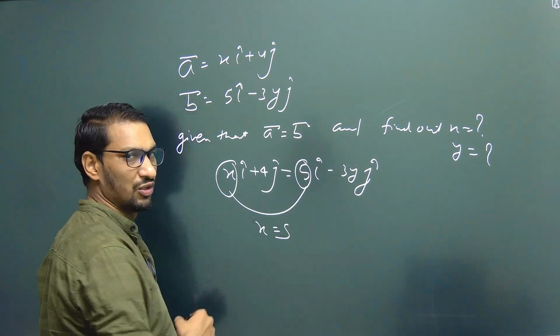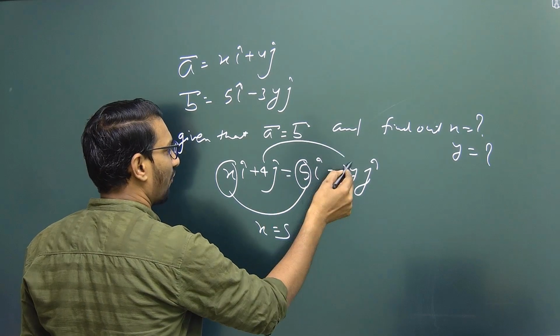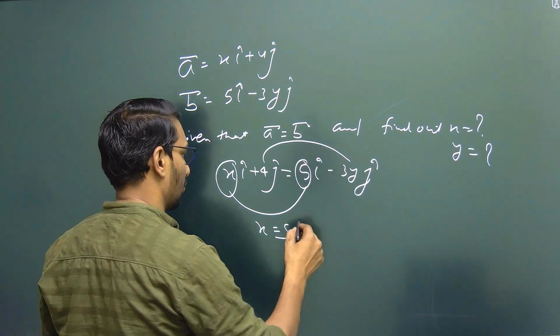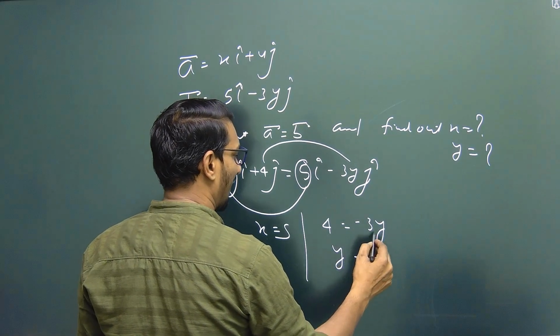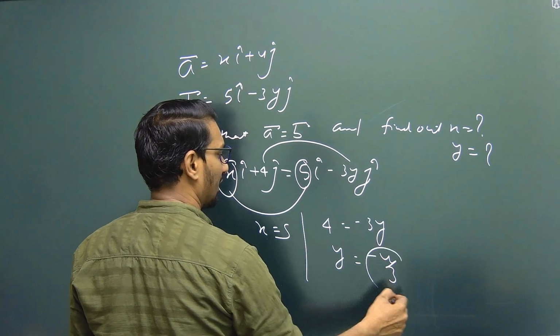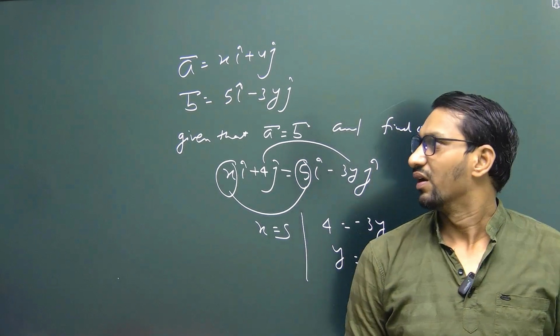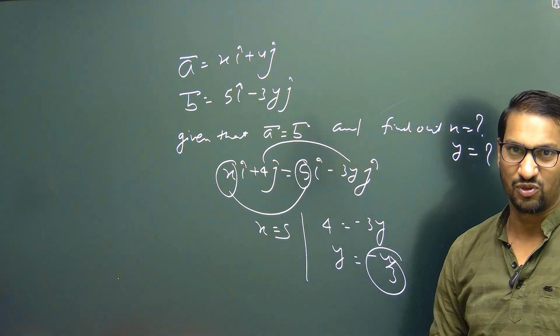That means x equal to 5, and the components in the y direction must be equal. So 4 must be equal to minus 3y and we will get y equal to minus 4 by 3. Okay, so this is the concept of equal vectors.